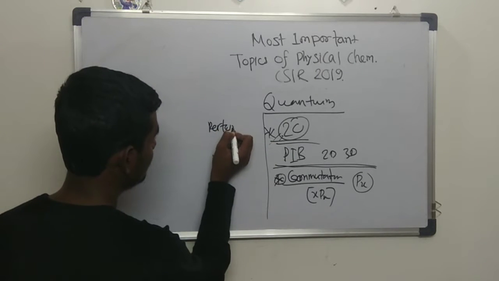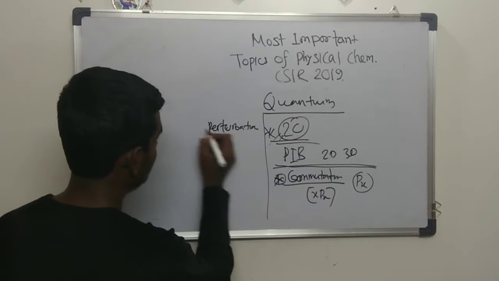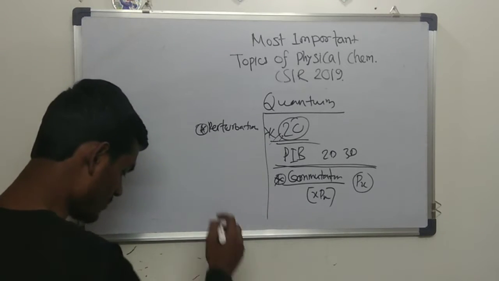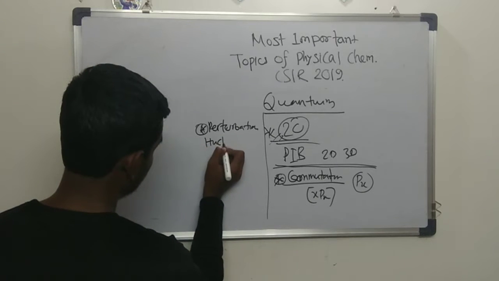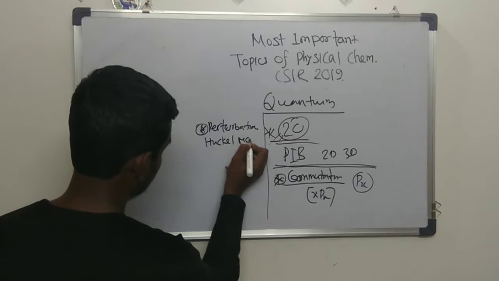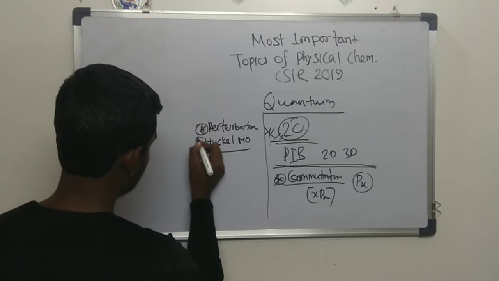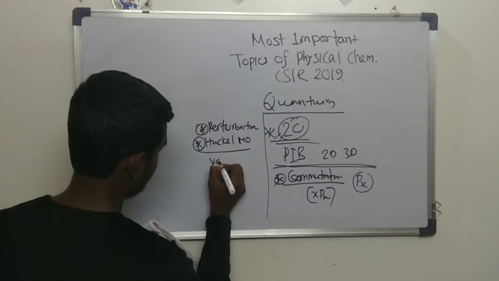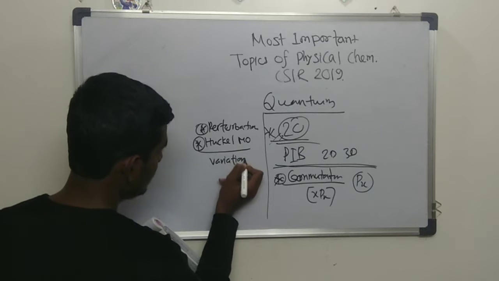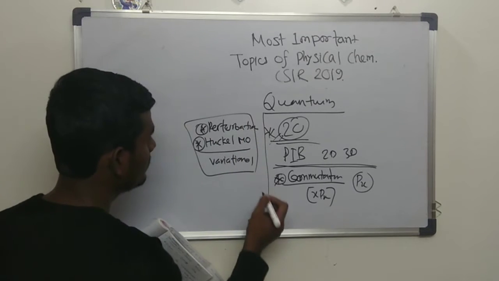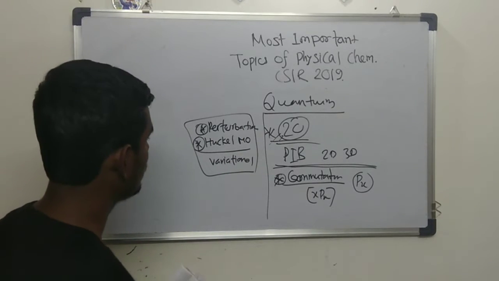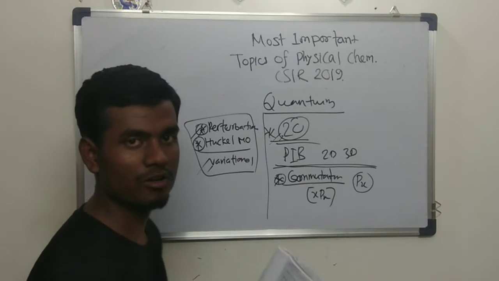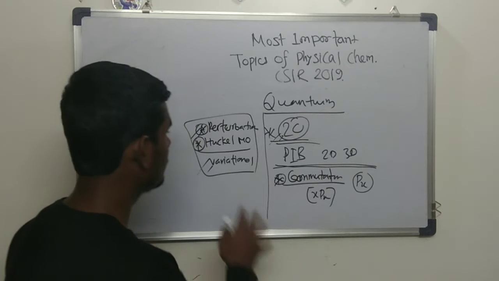theory, as well as Hückel molecular orbital theory. The other thing is the variational theorem. So basically there could be several kinds of exam questions, but from perturbation and variational theorem, both conceptual questions have been asked in CSIR.